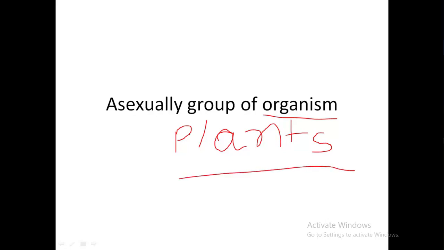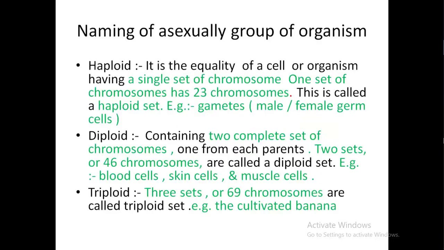Students, in this class, we will learn asexual groups of organisms. Then, we will learn asexual groups of plants. What will we learn? The two basic things: one is asexual groups of organisms, and secondly, asexual groups of plants. Okay, let's start. Now, we will learn naming of asexual groups of organisms.